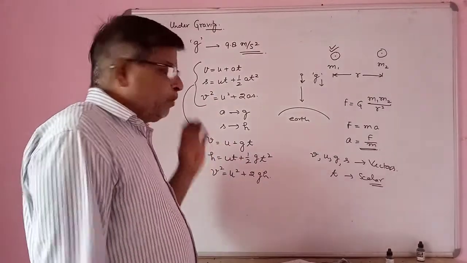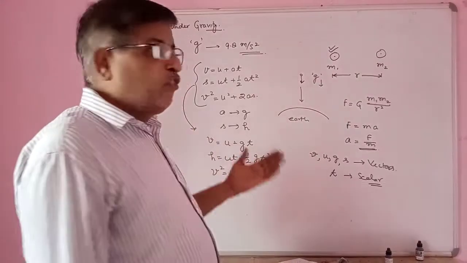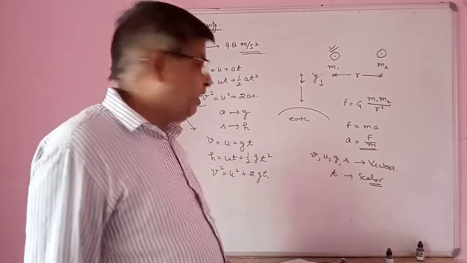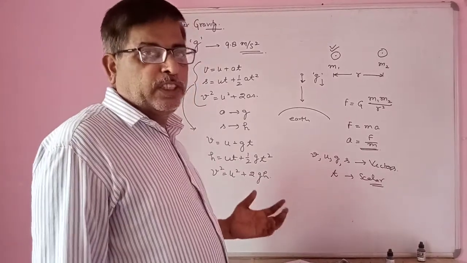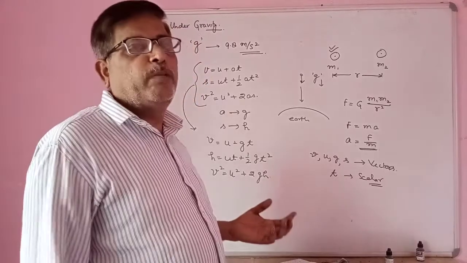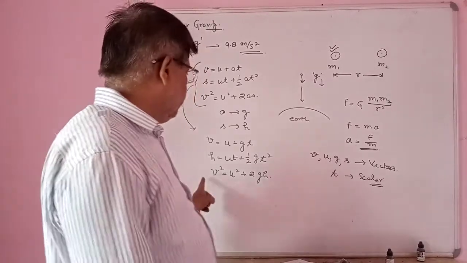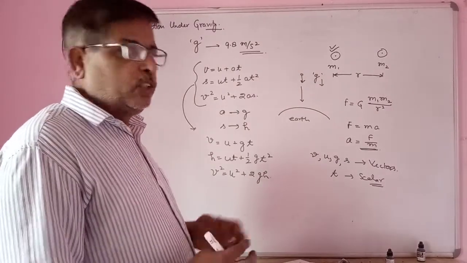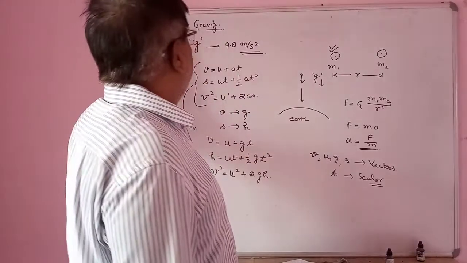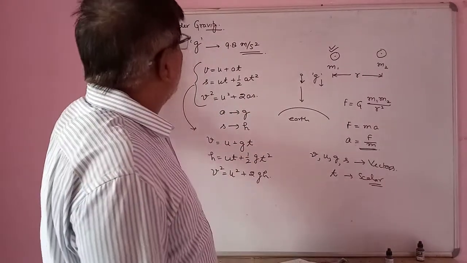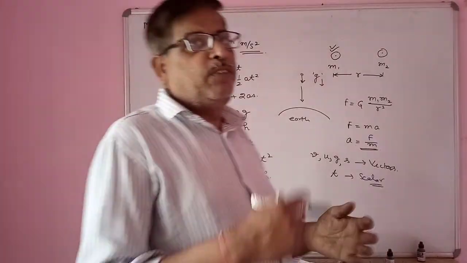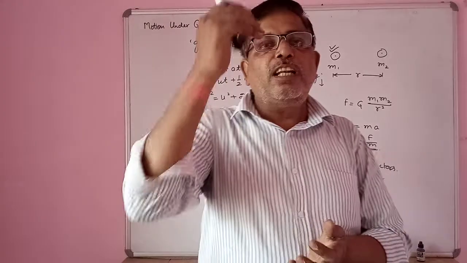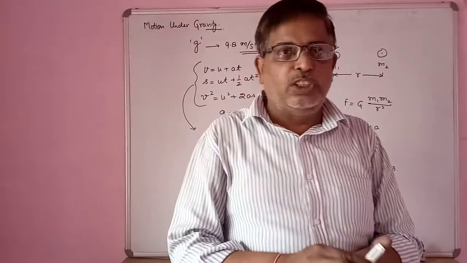Again, one more important thing, there are 5 parameters U, V, g, S or H, and T, and in every equation there are 4 parameters used. So we can use these equations for motion under gravity, or gravitational acceleration, or vertical motion.